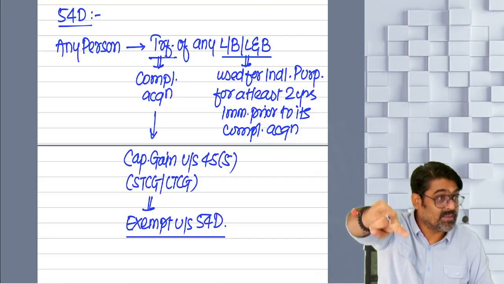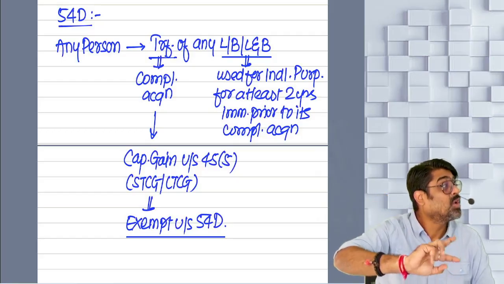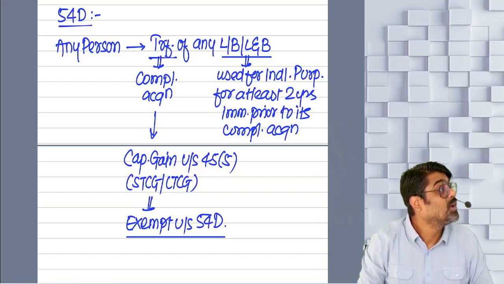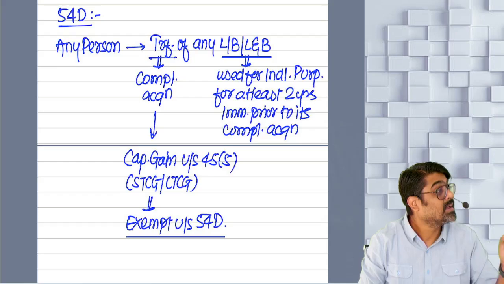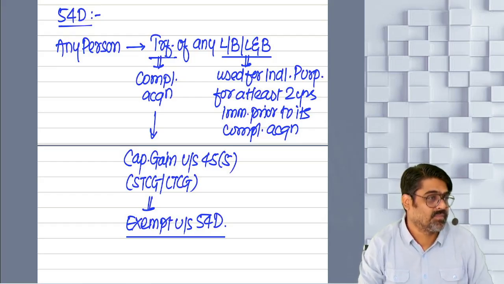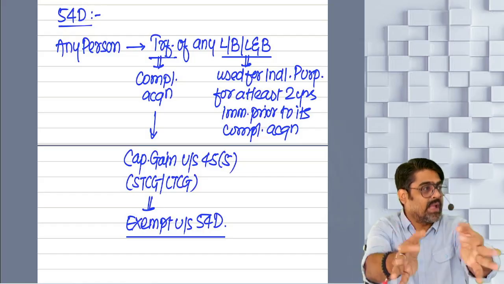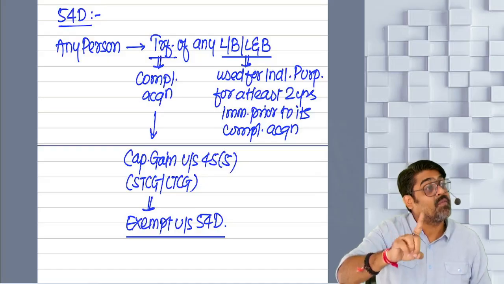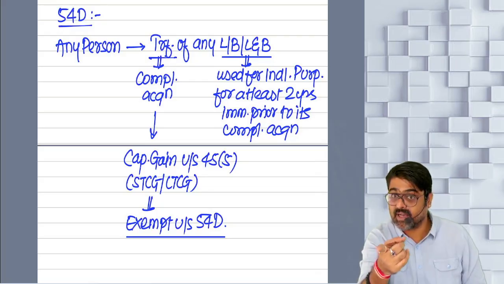And to take the exemption out of that capital gain, you have to invest in the new agricultural land within 2 years from the date of compulsory acquisition. No, from the date of receipt of compensation. Understanding?